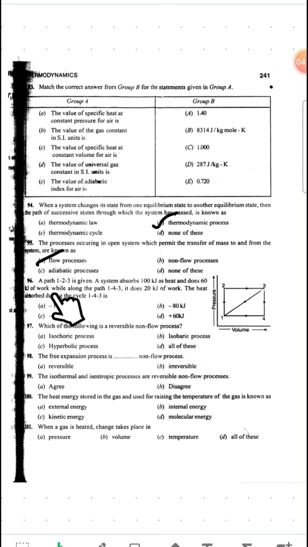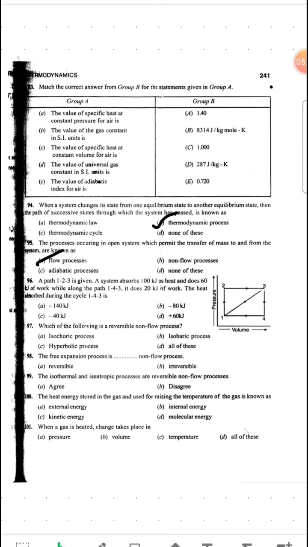Next question, a path 1 to 3 is given. Okay, this is path 1 to 3. A system absorbs 100 kilojoule of heat and does 60 kilojoule of work. It has given Q and it has also given W, along with the path, for path 1, 2 and 3. Now he is talking about path 1, 4, 3. About path 143, it does 20 kilojoule of work. The heat absorbed during the cycle 143 is, right guys?